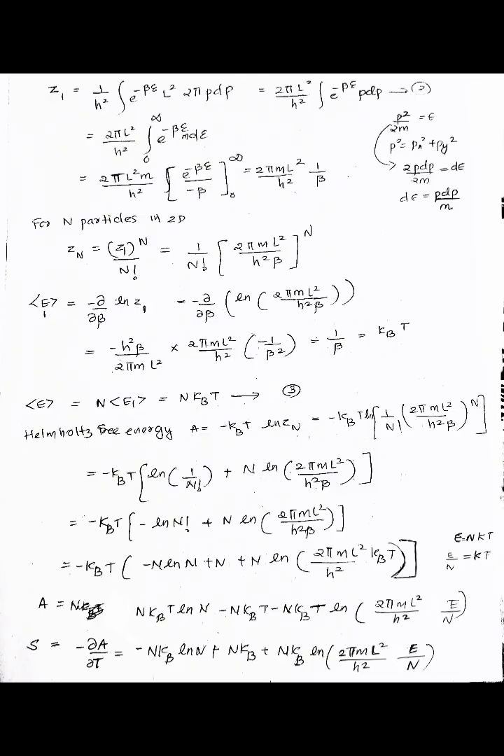And we know that E is equal to nkT, that is E by n is equal to kT. So we can rewrite it as A is equal to minus n kBT ln n minus n kBT minus n kBT ln of 2 pi m L square by h square into E by n. And here we know that S is equal to minus dou A by dou T, and this is equal to minus n kB ln n plus n kB plus n kB ln of 2 pi m L square by h square into E by n.